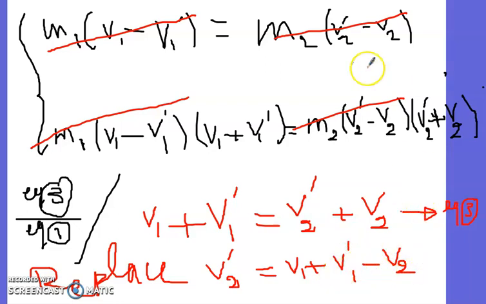Replace it in equation 1, and you get the answer. Okay? Any problem? Okay, I will leave the calculation for you. Take care. Bye-bye.